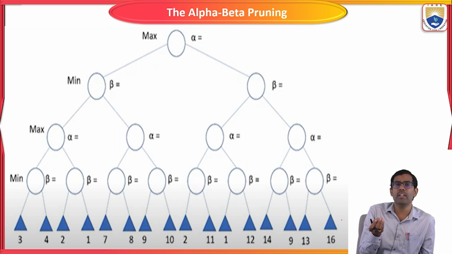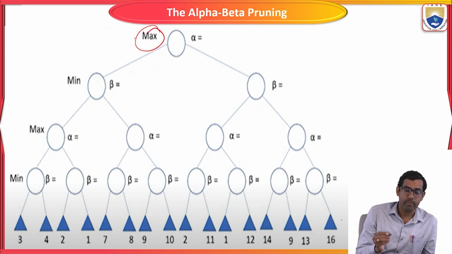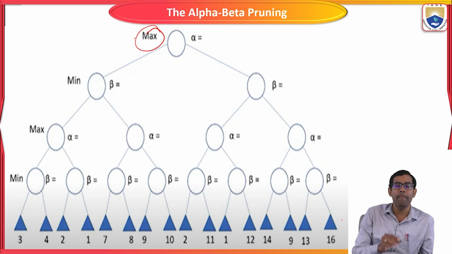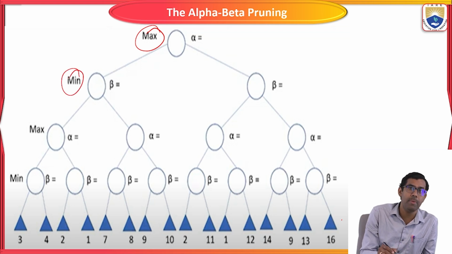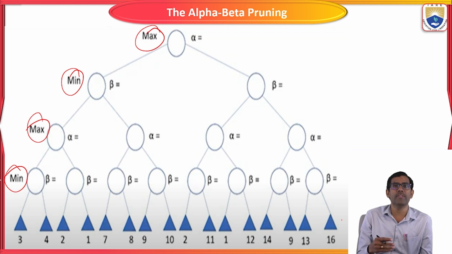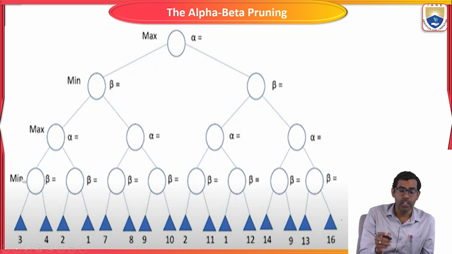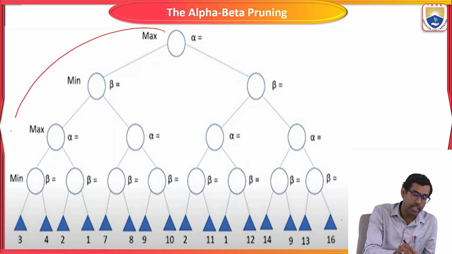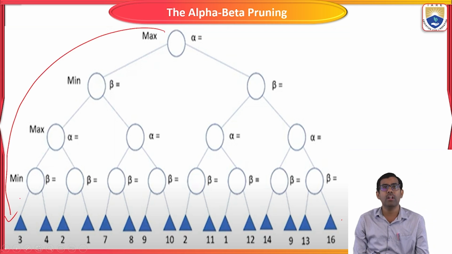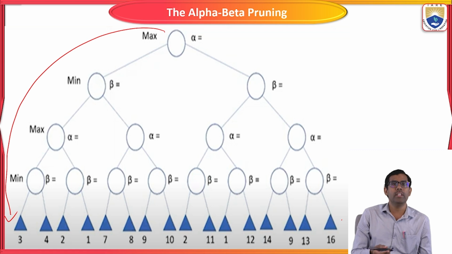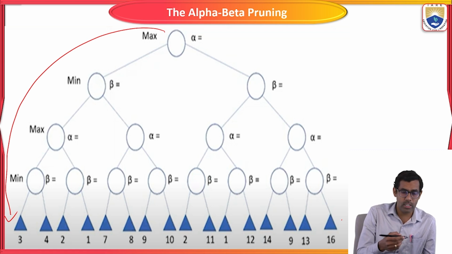Okay, if it is so, for that procedure we have to follow the maximum algorithm. So here we have to use the max. The next level's procedure is minimum, then maximum, then minimum. Like this, we have to fix the conditions of each and every node first. Now, the first step: we use depth first search to start the moves from the bottom to the top, to calculate all the values.